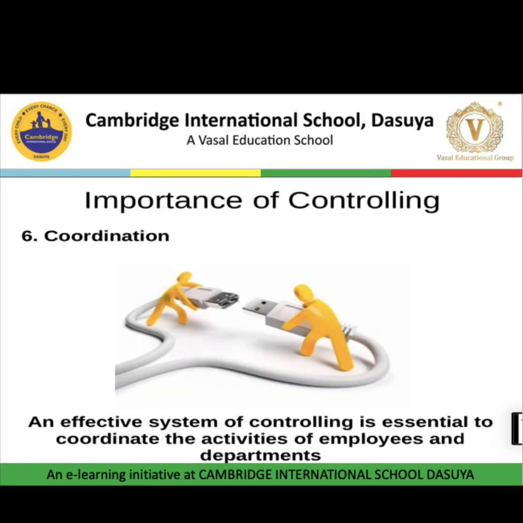Now, the last point of importance of controlling is coordination. Coordination means synchronization of efforts. Students, in every organization, according to its size and nature, the business is going to perform different tasks, and there are different departments. Suppose the production department focuses only on production, the purchase department is involved in purchasing things,